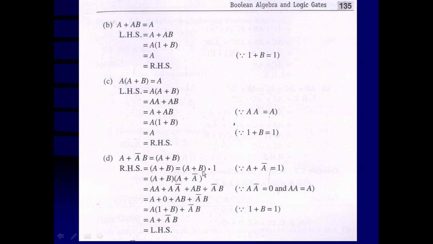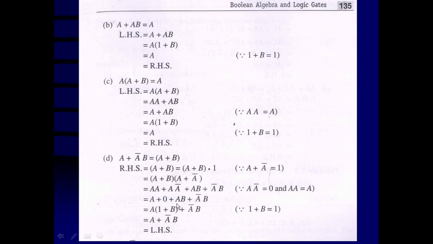So for 1 we can substitute A plus A bar, and then we can utilize the distributive law: A dot A plus A dot A bar plus A dot B plus A bar dot B. That is this. And A dot A bar is equal to 0. A dot A is equal to A. AB is equal to AB, and this A bar B is written over here.